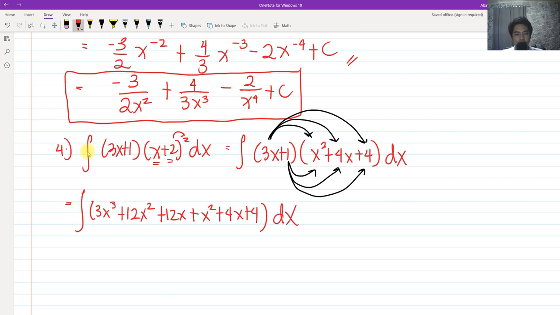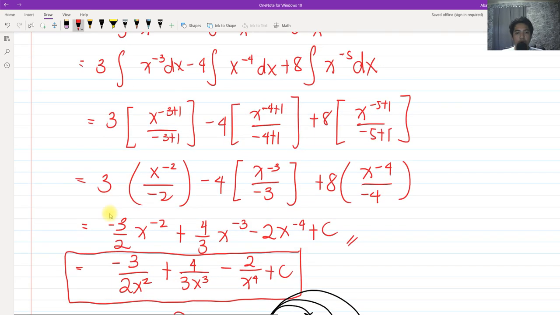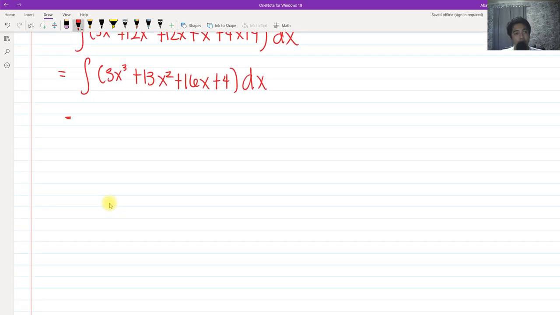And then combining like terms, we don't have any cube, so that's still 3x cubed. For the squared, we have 12x squared and then x squared, so we have 13x squared. For x, we have 12x and 4x, so we have plus 16x. And any constant number we don't have. So that must be our solution, 16x plus 4.